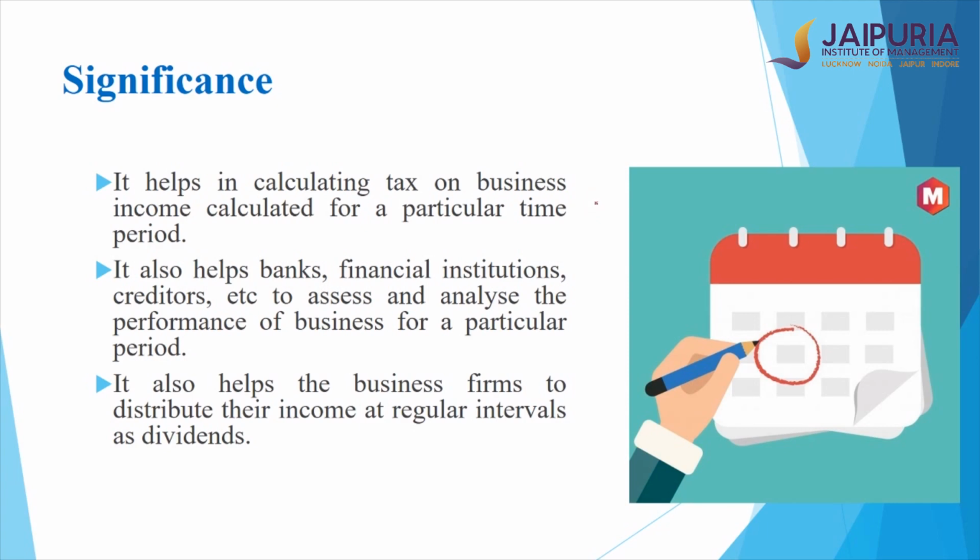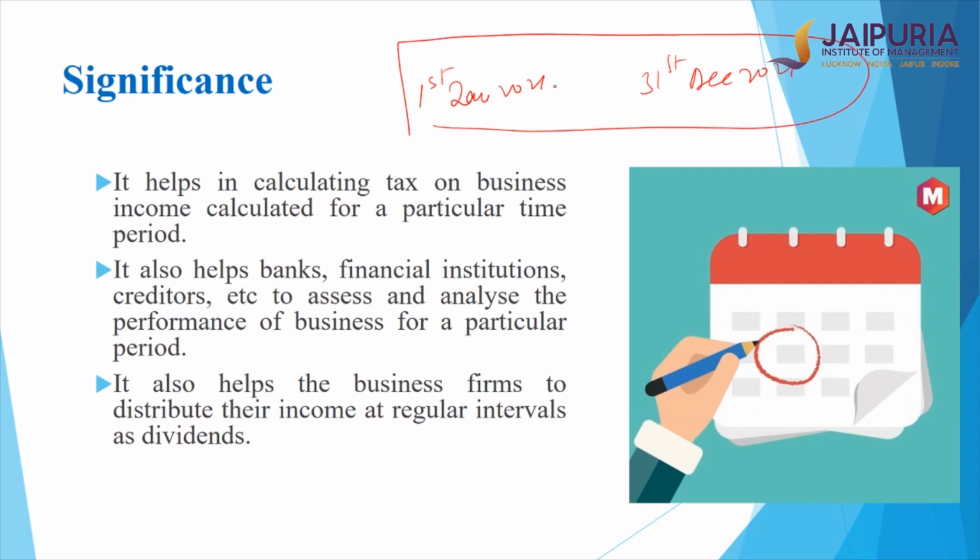And then it also gives you a benchmark. I want to compare the performance of a company from 1st January 2021 to 31st December 2021. So I want to see how the company has performed in this particular calendar year. Similarly, if you are comparing the performance of two companies, it has to be for the same period.